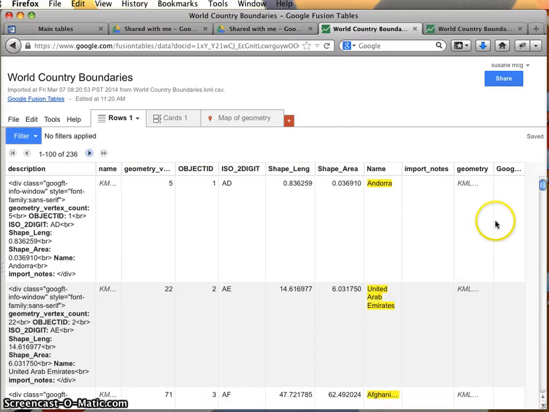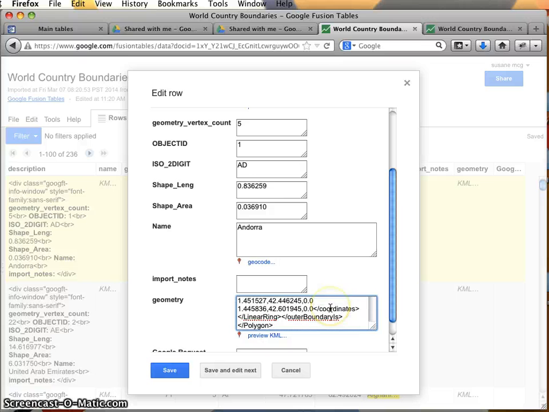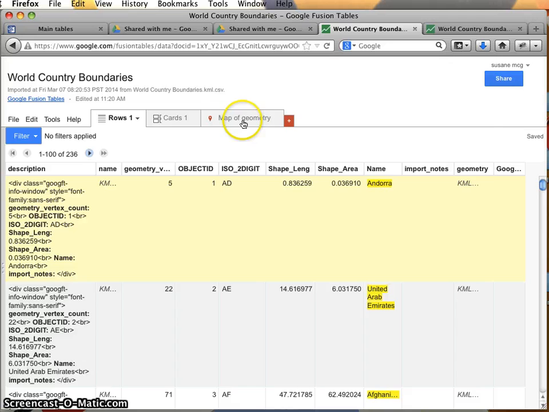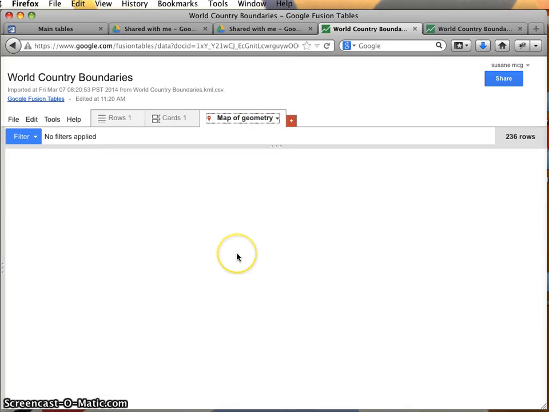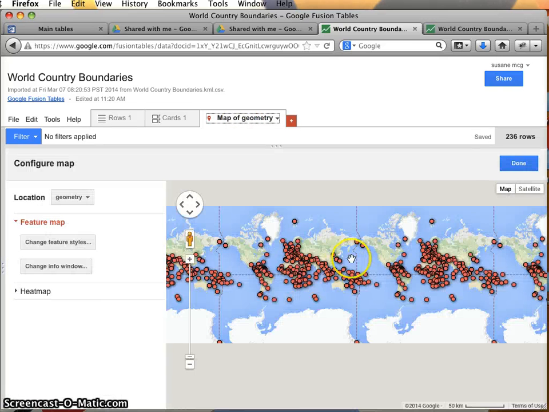Oh, what's nice is this actually looks a little bit cleaner, doesn't it? So we can tell that the KML is in here by this bit, right? We don't actually see the KML itself, but we see this marker that says KML. We can look into this part of this column, and it's going to show us how the KML is actually described. But again, we probably don't want to mess with that because that is what's making the polygons work.